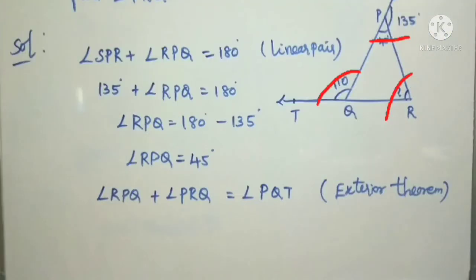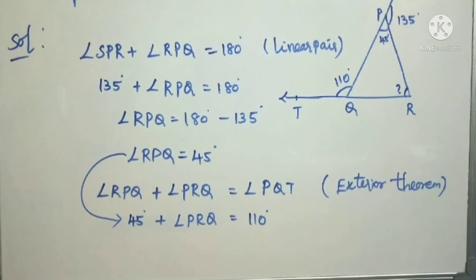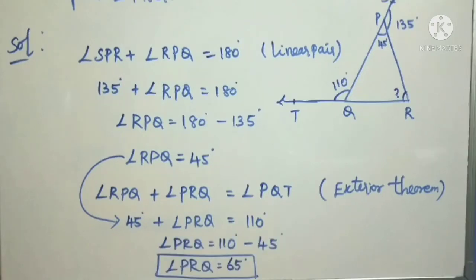We know angle RPQ is 45, and PRQ we should find, equal to PQT, which is given as 110. So taking 45 to the other side, 110 minus 45 is 65. So angle PRQ equals 65. Understand? So we just apply whatever we learned before.